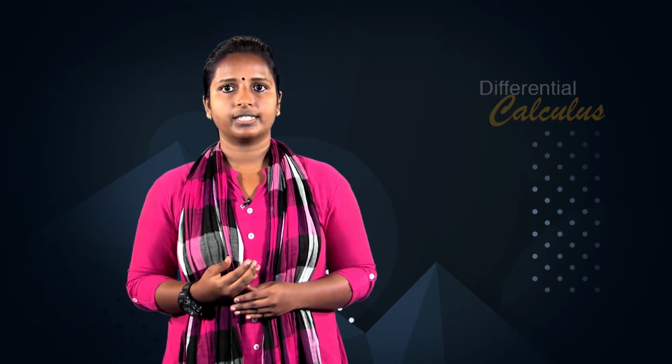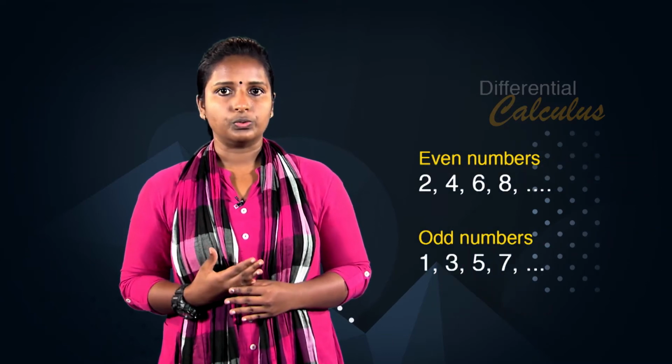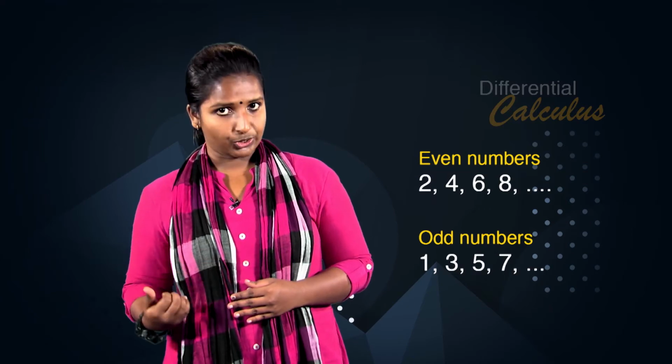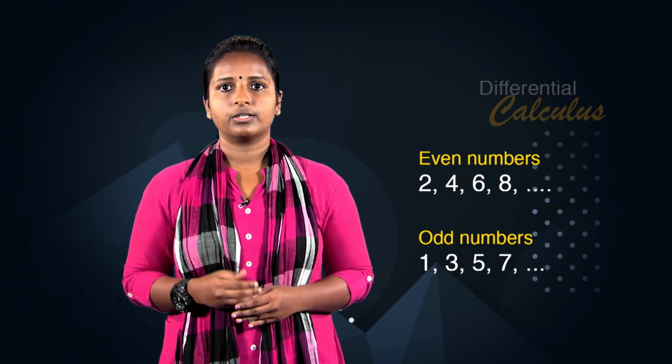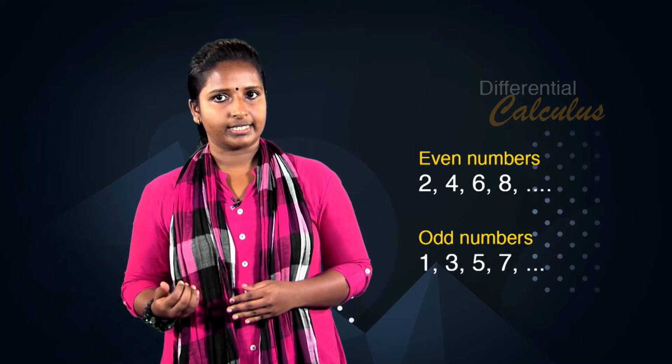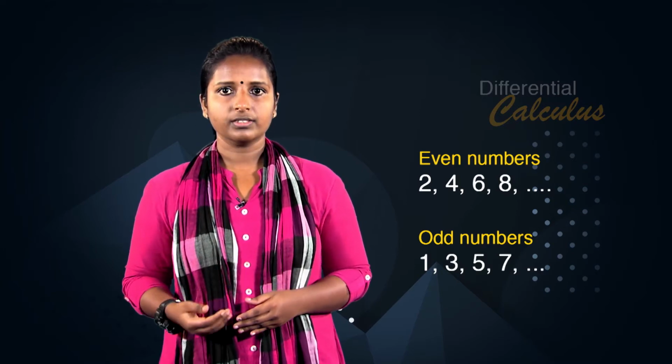We encounter sequence at the very beginning of our mathematical experience. The list of even numbers 2, 4, 6, 8, etc. and the list of odd numbers 1, 3, 5, 7, etc. are examples. We can predict what is the 20th term of each sequence by observing the pattern.